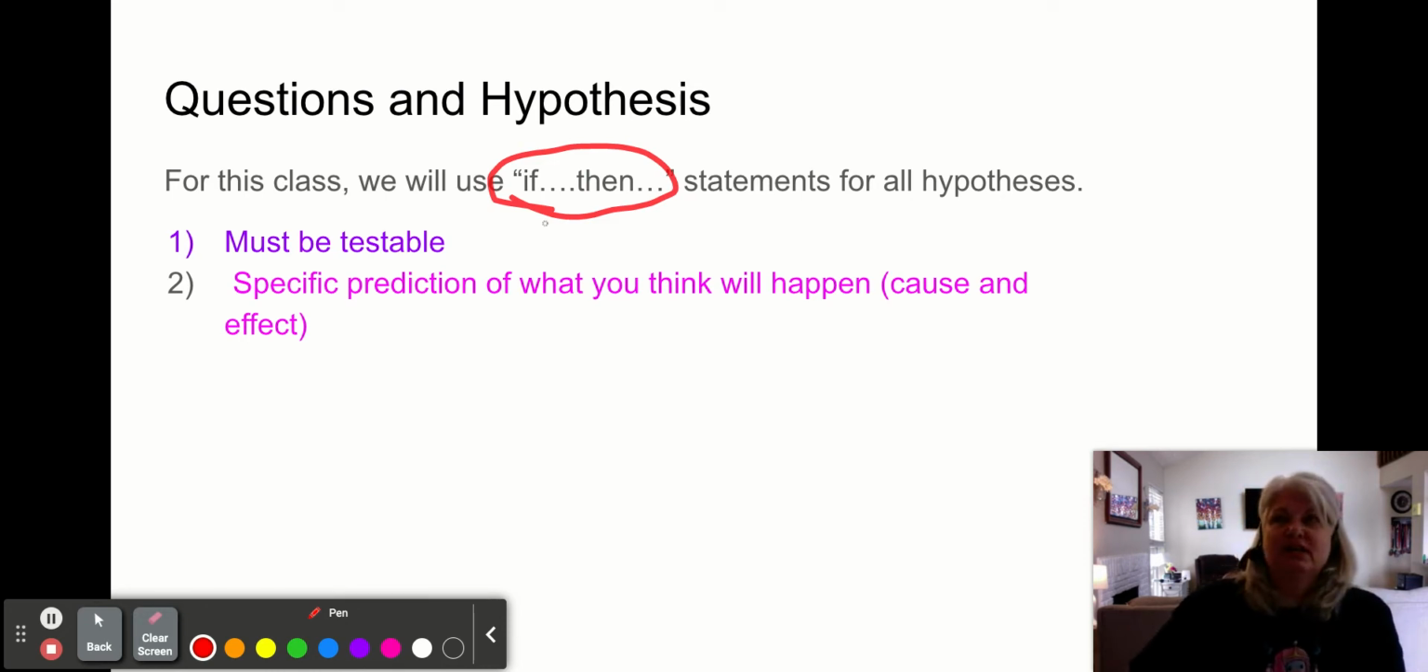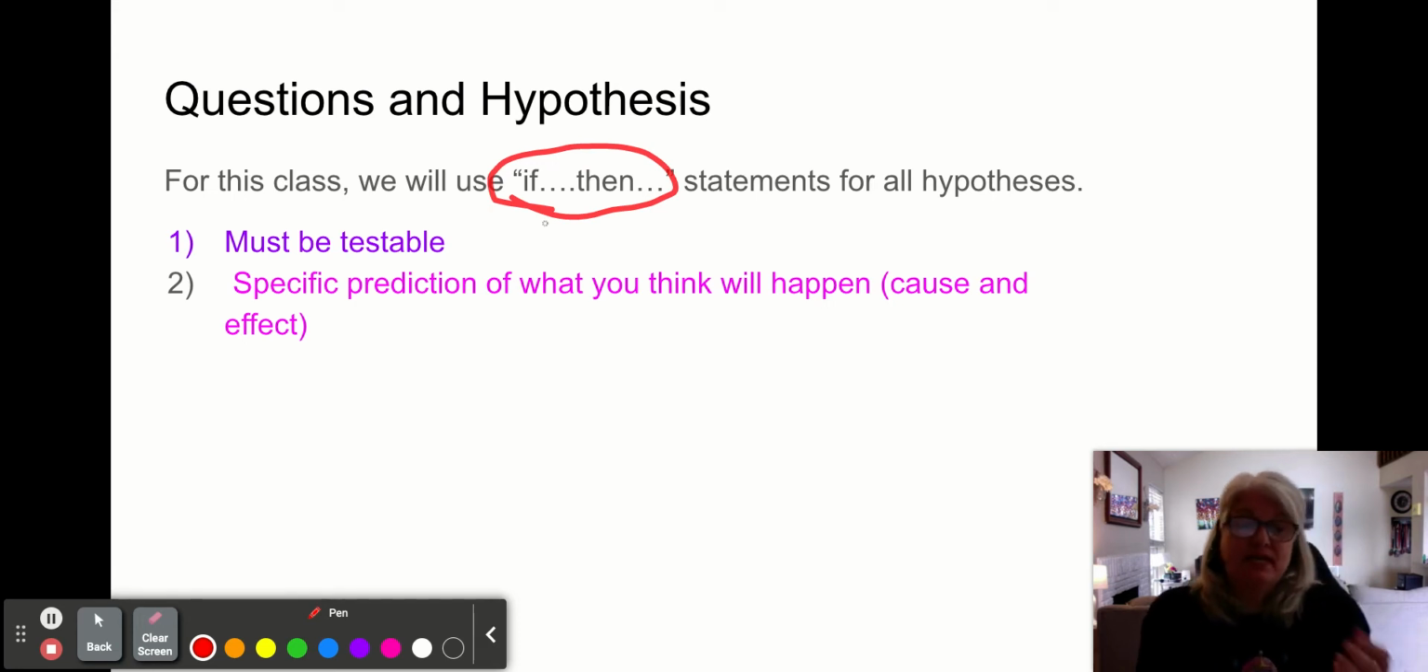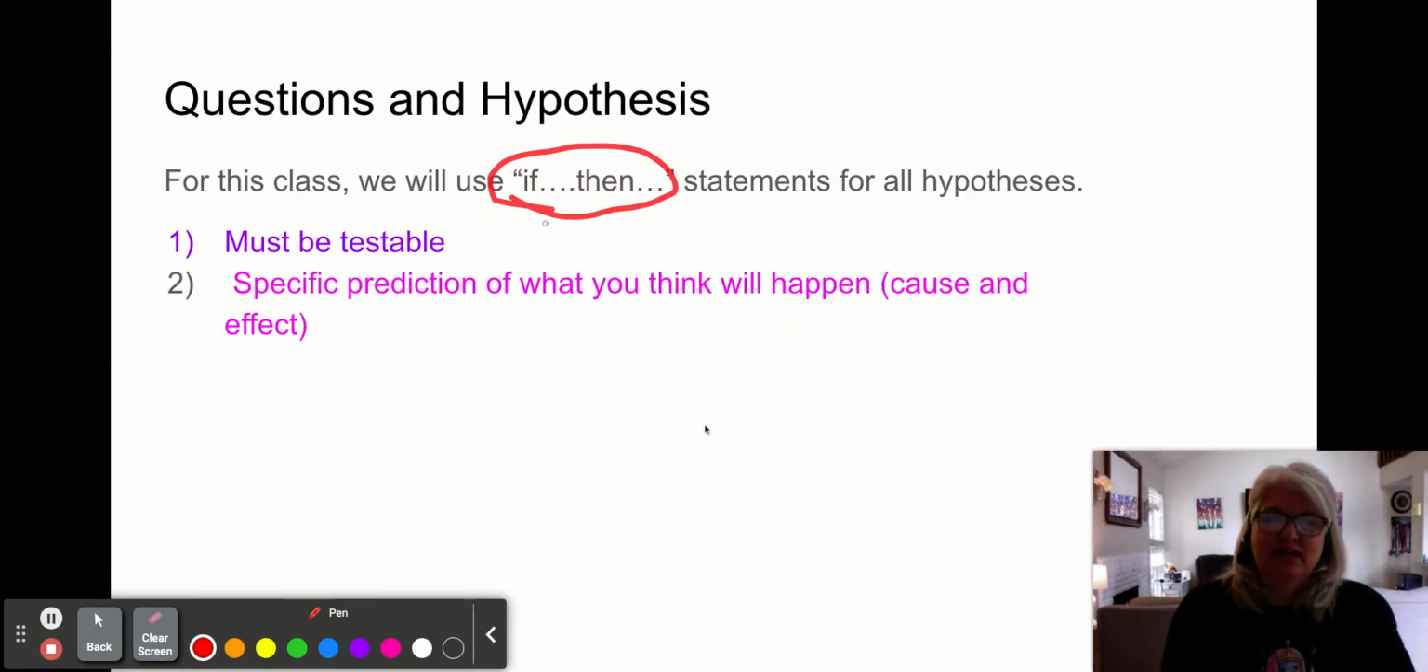So a question about, like, I'm trying to think of something that would not be testable. There is a God. That's not testable, right? You can't test that. Now, it also should be a specific prediction of what you think will happen. So, for example, I think that if you eat a lot of Cheetos, your hip circumference will increase. Or I think if I give this fertilizer to this plant, the plant will grow faster. Okay, so it has to be specific.